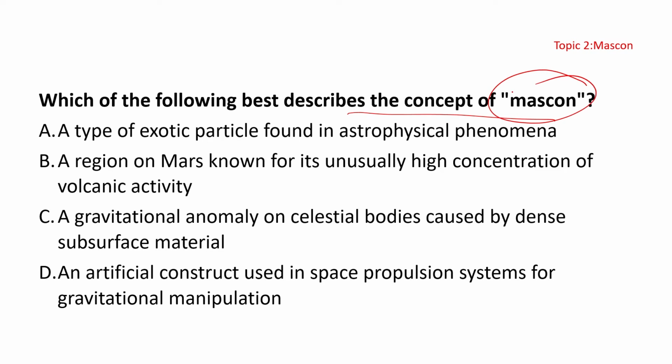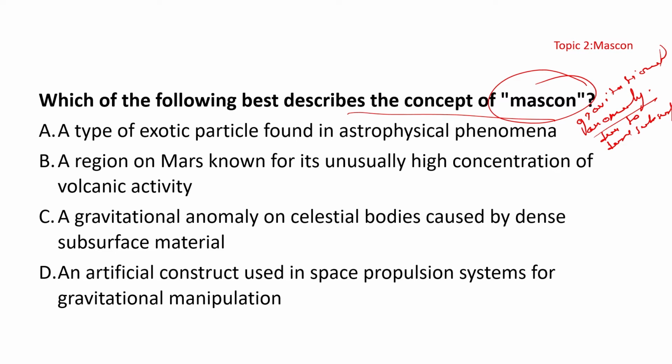Mascon, basically, if I tell you, is a gravitational anomaly. So basically Mascon is a gravitational anomaly or irregularity found mainly on celestial bodies, but particularly on the surface of the moon, and it is caused due to the dense subsurface beneath the main surface.